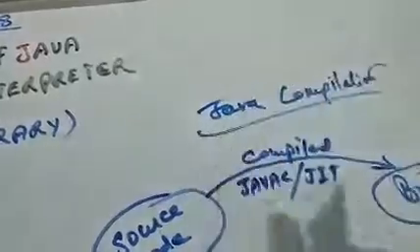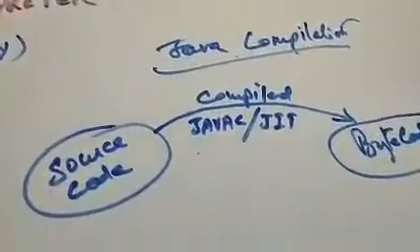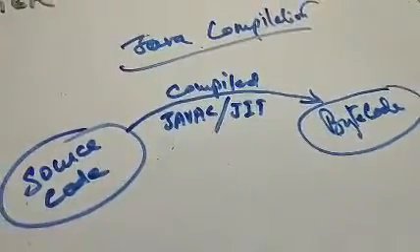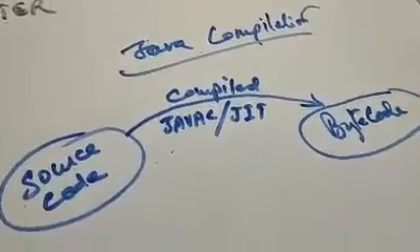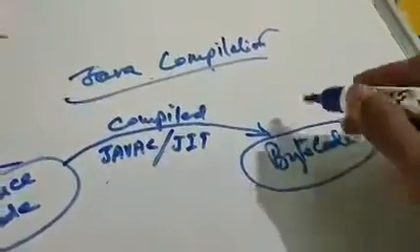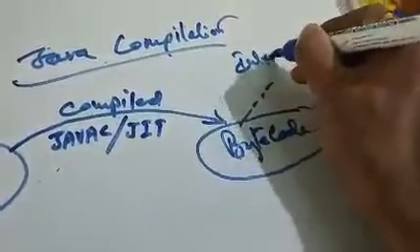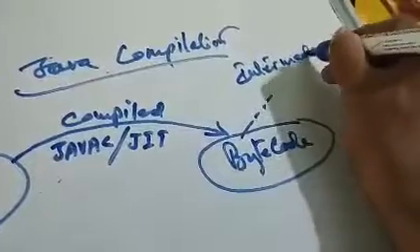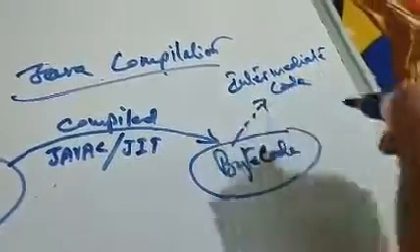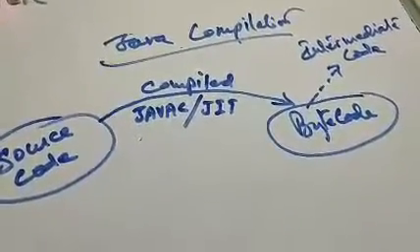Now we move on to the Java compilation. Because it uses both a compiler as well as an interpreter, the name of the Java compiler is Javac, or JIT, just in time compiler. So it converts the source code into what is called an intermediate code. Intermediate code means it is neither source code nor object code.